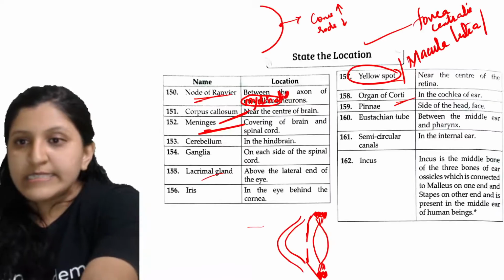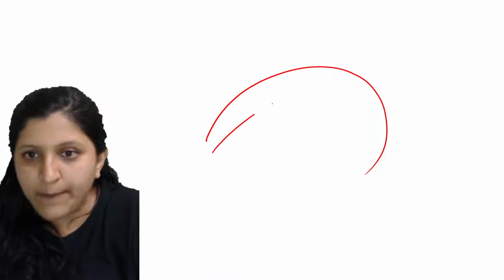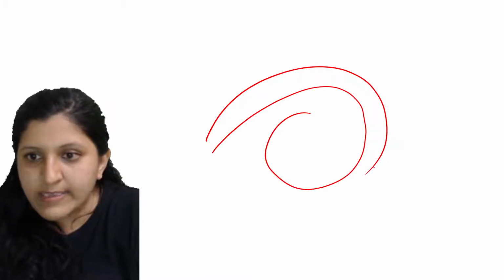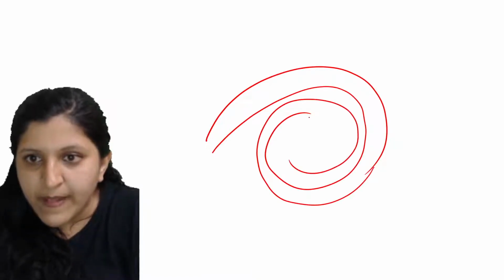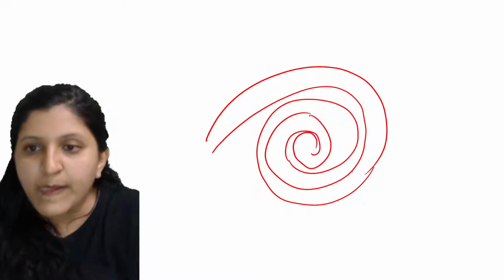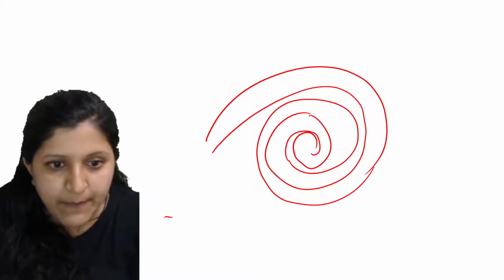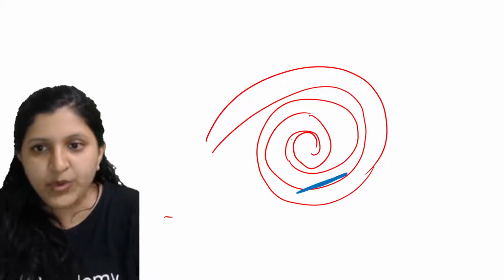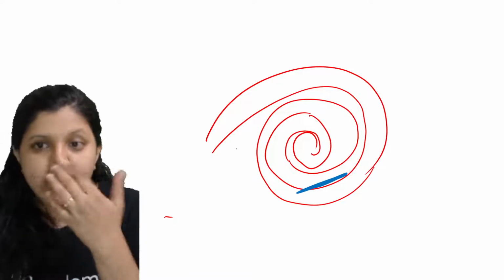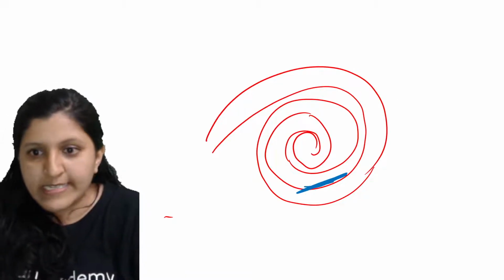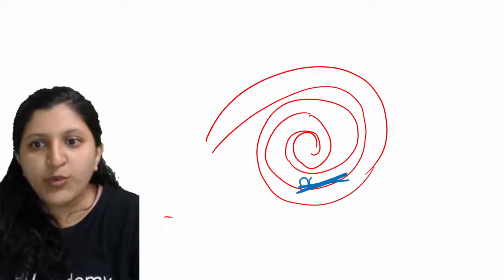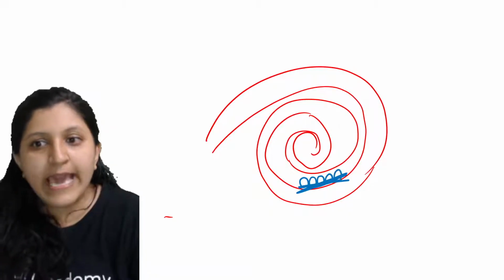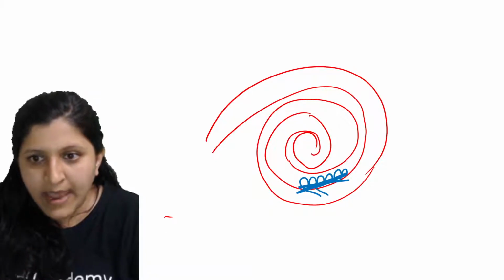Okay, so now here in this case, I was discussing the organ of Corti. Let's say this is the cochlea part, and this cochlea is winding. At one part you find the basilar membrane. Let's say here is the basilar membrane, not exactly where it is present, but inside the cochlea you find it. On the basilar membrane you can find these hair-like cells, so basically a hair arises from here.